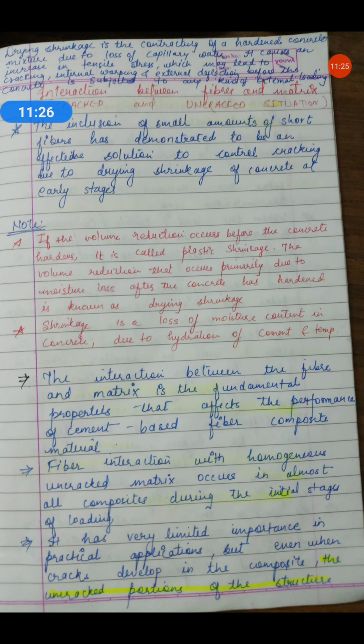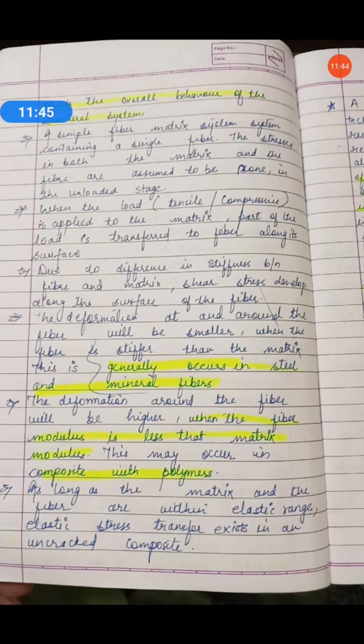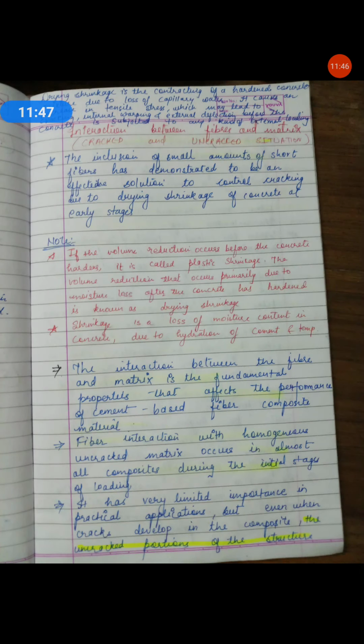Shrinkage means loss of water, and it is of two types: drying shrinkage and plastic shrinkage. Plastic shrinkage is before the concrete hardens, and drying shrinkage is after the concrete has hardened. These are the two types of shrinkage. Now see the next page.